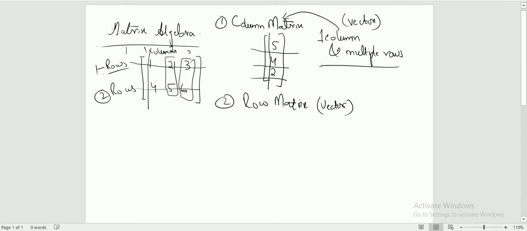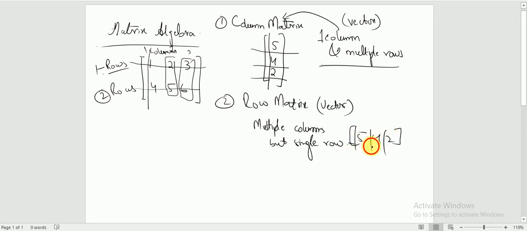And what is the definition of it, or how can you explain it? In the same way but vice versa, there are multiple columns but a single row. How can we write it? Like this: 5, 4, 2. So there are multiple columns but a single row.